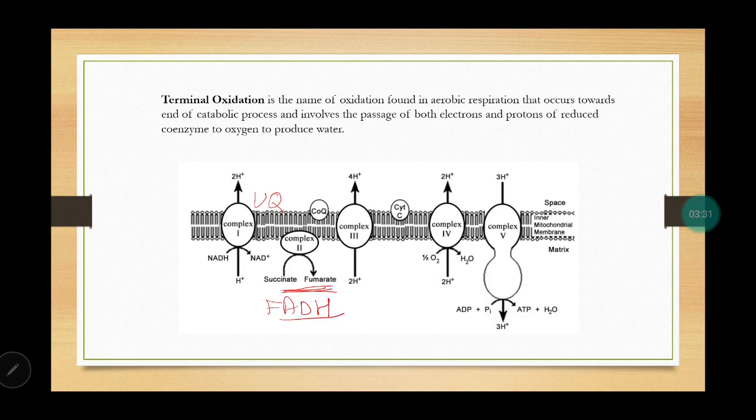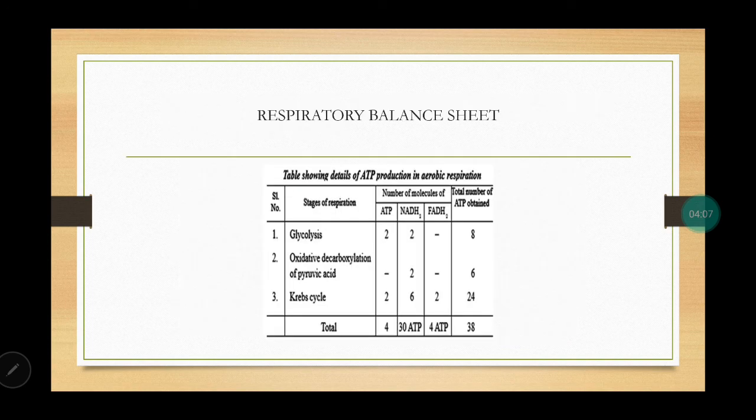Now, coming back to complex 3, from ubiquinol, the electrons are being transported to cytochrome C. Okay. Now, this forms the complex 3, which is cytochrome BC1 complex. After this, it will reach complex 4, which is cytochrome C oxidase. Here you can see, okay, which comprises copper ions also. Then this is coupled to complex 5, which is ATP synthase, this molecule. So, after this, there is completion of aerobic respiration.